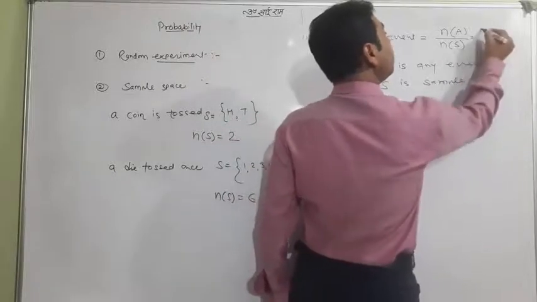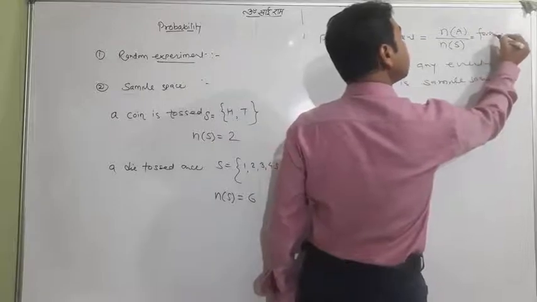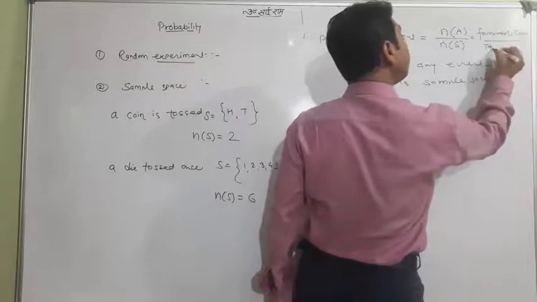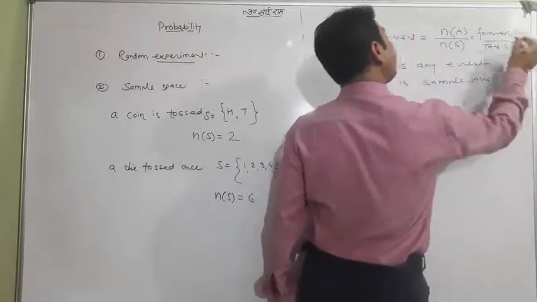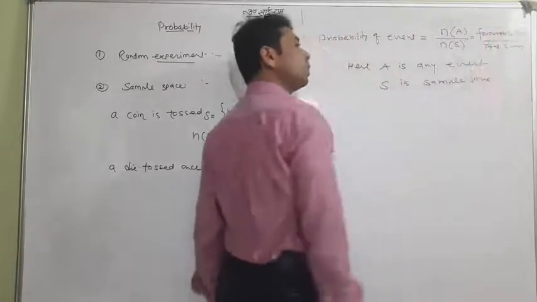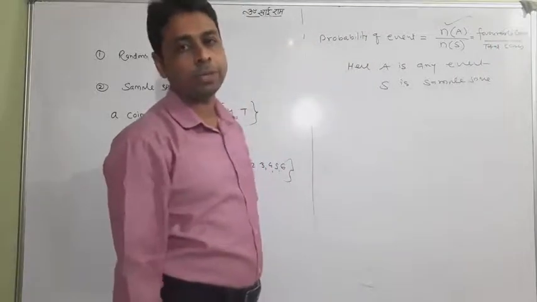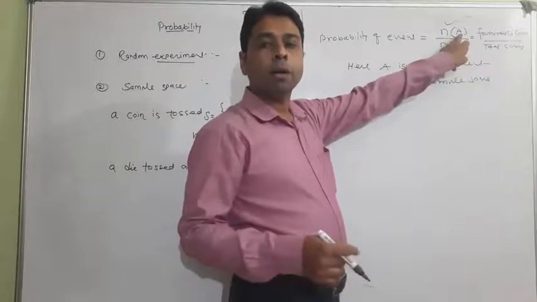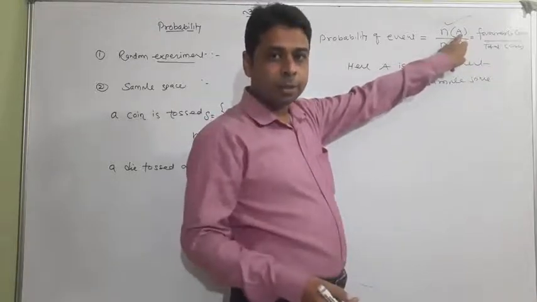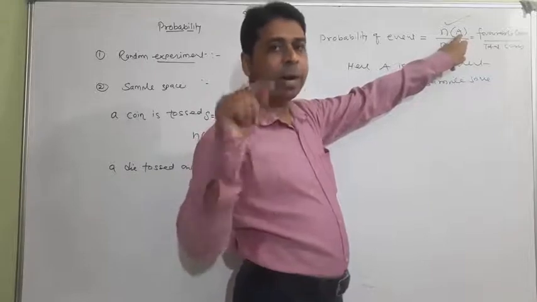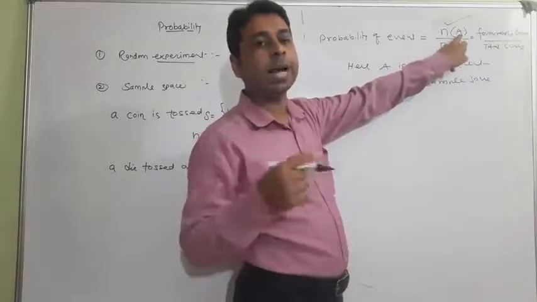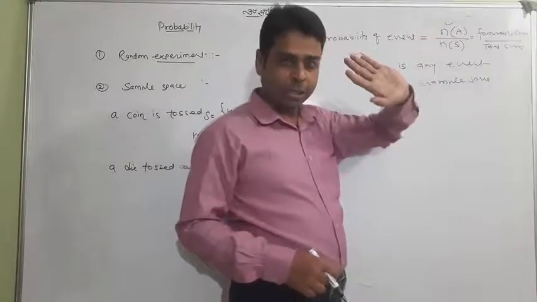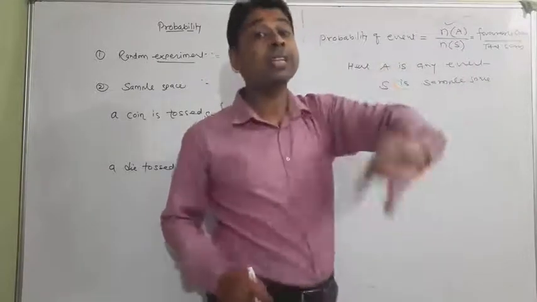This is called the favorable cases and this is called the total cases. But I don't want to follow that language, I want to use the symbolic language: n(A) upon n(S). What is the meaning of that? Whatever event happened, that is called A. You find the number of elements in that event, then the number of elements in the sample space. You only put them in, divide, and get the answer. This is the probability of that event occurring.